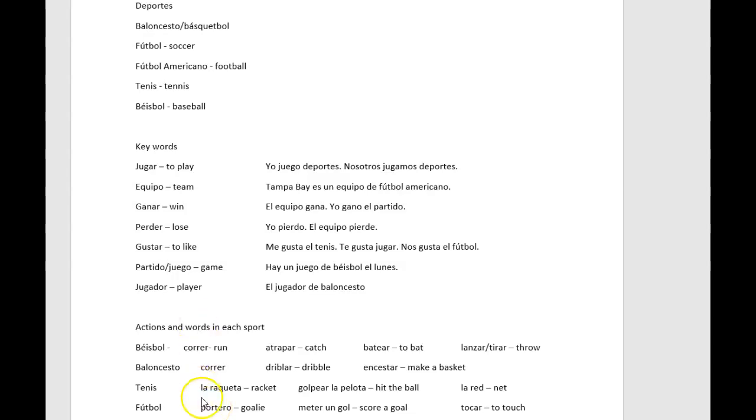And then finally, we're going to learn positions in each sport too. An example in soccer, el fútbol. The goalie is portero. To score a goal, meter un gol. And then tocar, to touch. You can't touch the ball with your hand in soccer. So, you cannot tocar el balón con la mano.